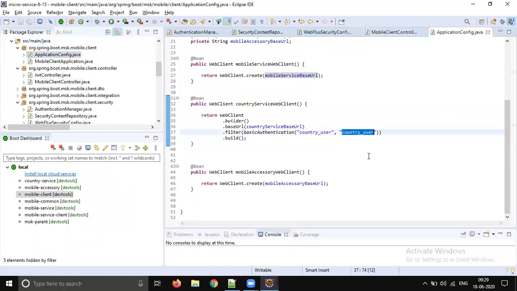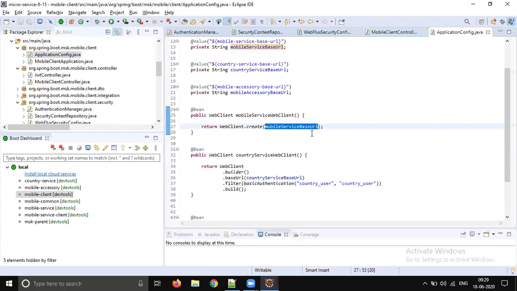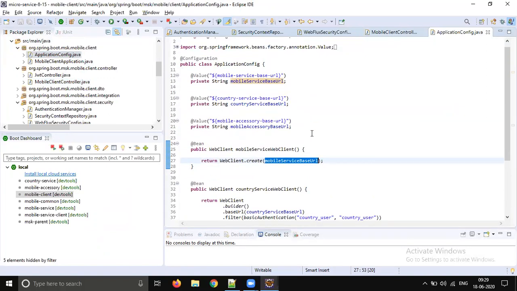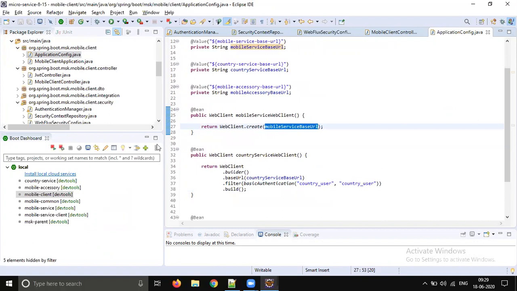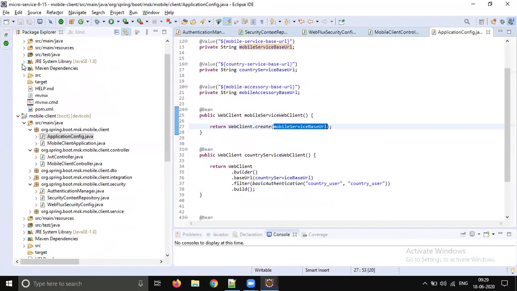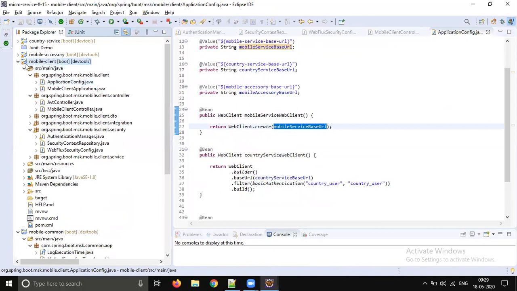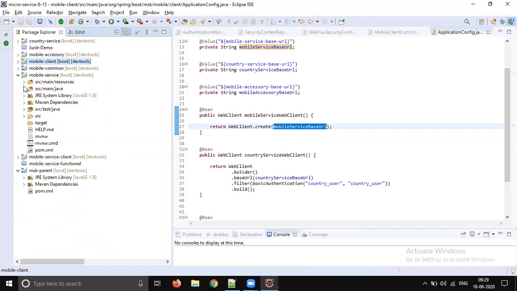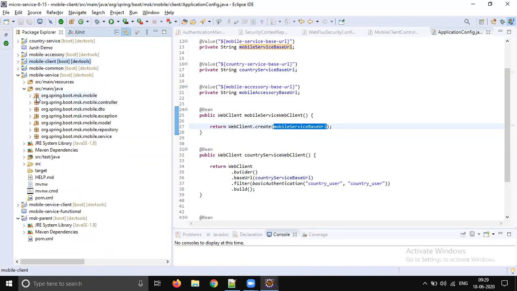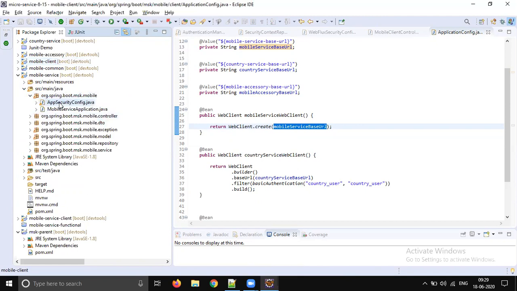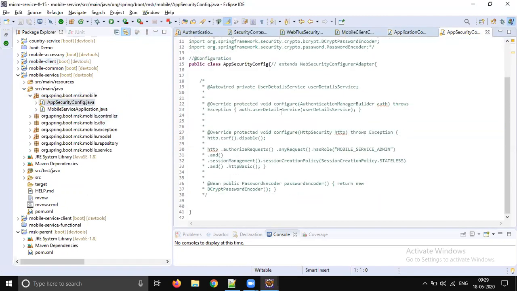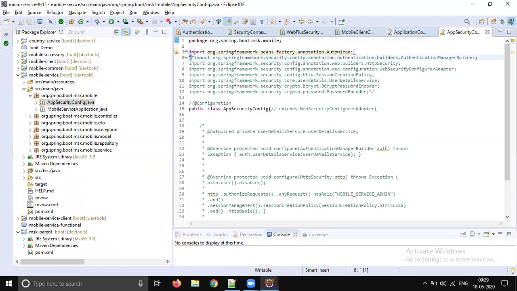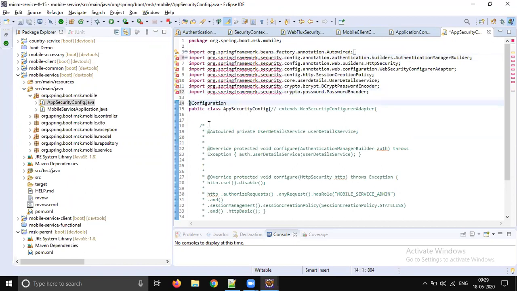Where is the mobile service? Here it is. Oh, for the mobile service client, we didn't add JDBC authentication. Let's go to that part. In the mobile service we added data JPA, so let's go there. In the application security config, no, it is disabled. We disabled this for JNet purpose. Yes, let's enable it, that part is also missing.